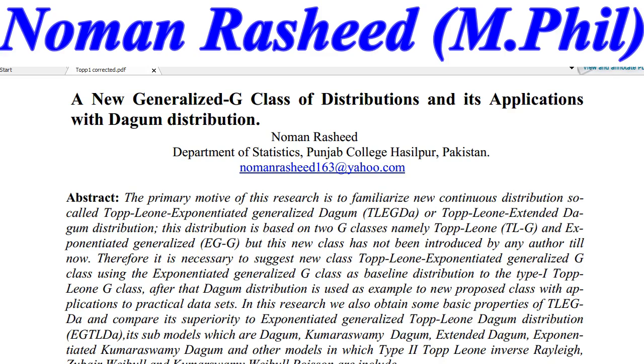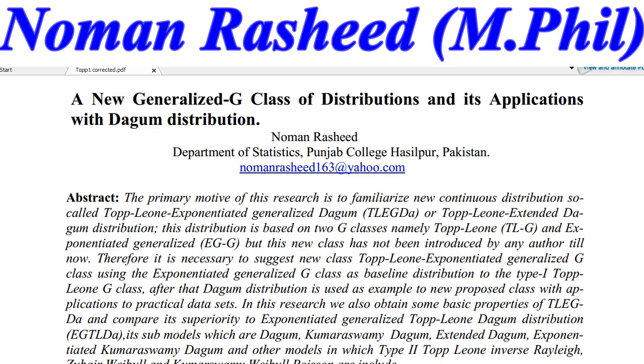That's why it is necessary to first introduce the Topp-Leone exponentiated generalized class, then use the Dagum distribution as its baseline, and check the importance or superiority of the distribution with different kinds of data sets.